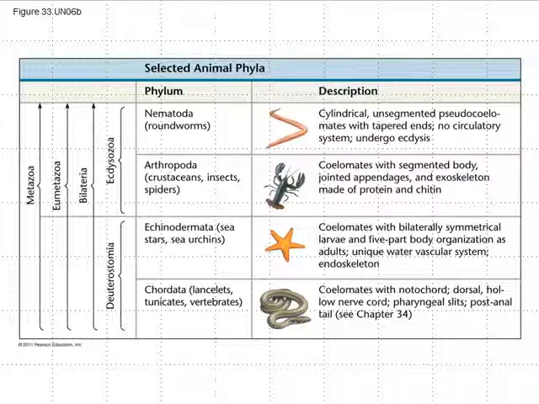What does it mean to be a eumetazoan, or what does it mean to be bilateral, or to be a protostome or a deuterostome? Those are the categories that you need to be most familiar with, and I would very much tell you to watch the various Crash Course videos. I think they were very helpful. Both of the Crash Course videos that are linked for chapter 33 and chapter 32, if you watch them together, they help cement that knowledge and help you understand the categories that he's talking about.